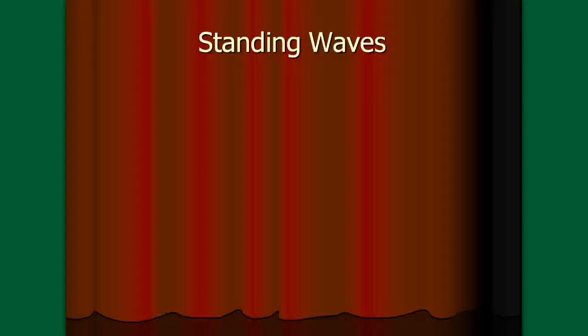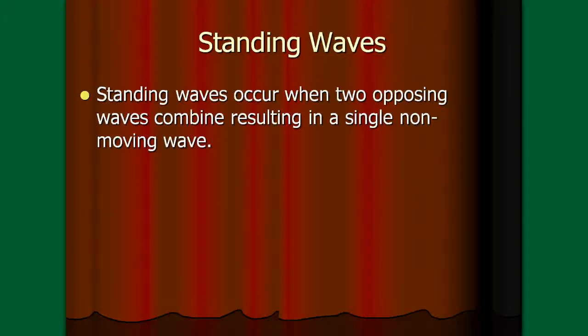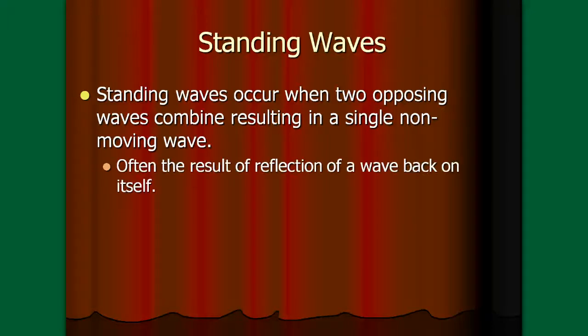And the last part of the notes that we need to talk about are standing waves. This is the bottom part of the back page. A standing wave is something that occurs when two opposing waves combine and they result in a single non-moving wave. I'm going to post the video for the sub to show here in a minute, the video of a standing wave. But standing waves are often the result of a reflection of a wave back on itself.